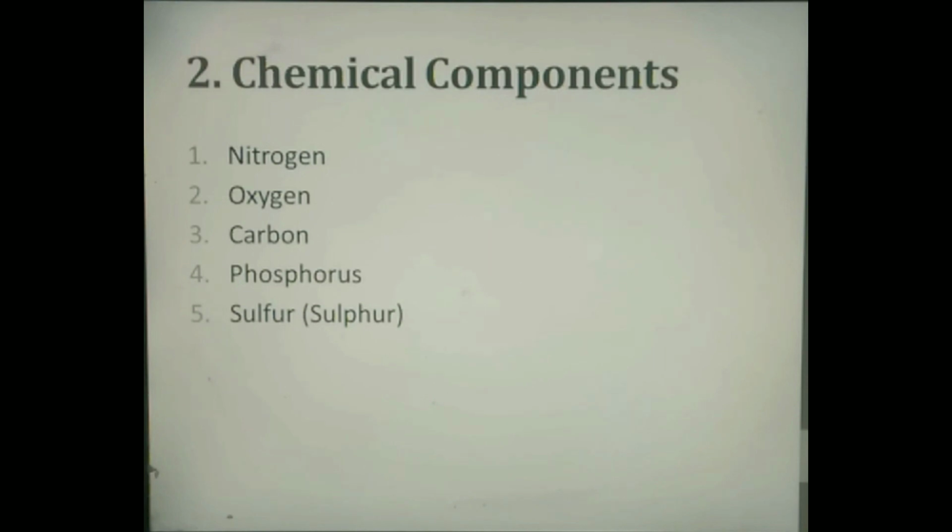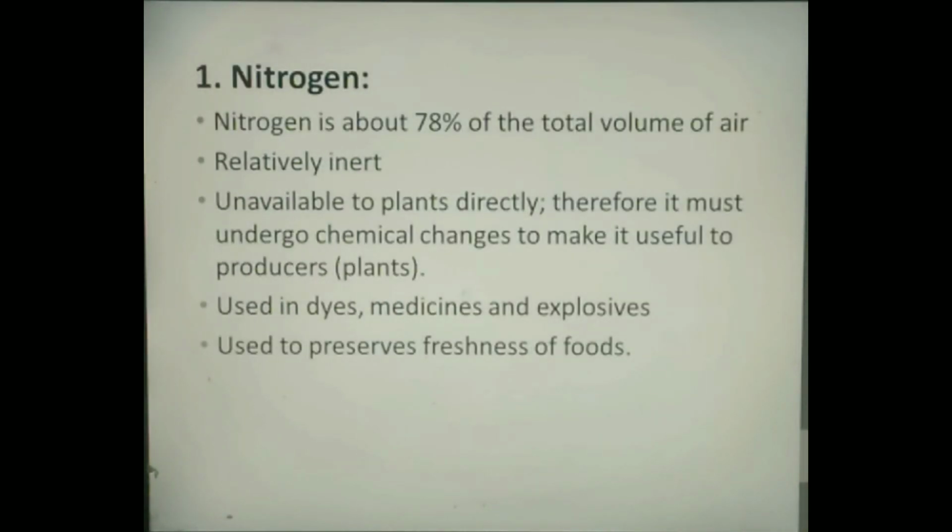Chemical components. Chemical components are nitrogen, oxygen, carbon, phosphorus, and sulfur. Nitrogen. Nitrogen is about 78% of the total volume of air, relatively inert, unavailable to plants directly. Therefore, it must undergo chemical changes to make it useful to producers. Used in dyes, medicines, and explosives. Used to preserve freshness of foods.